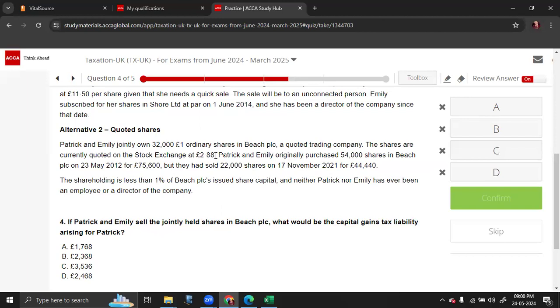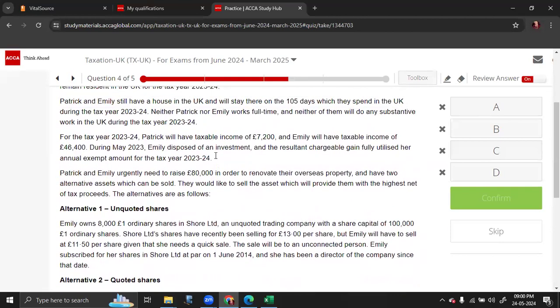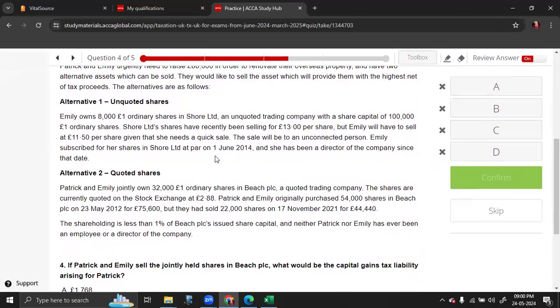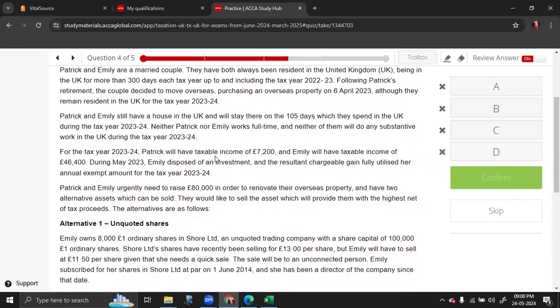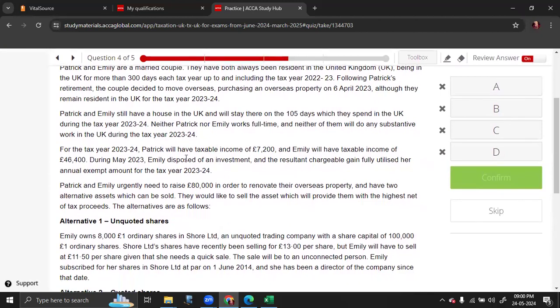The shareholding is less than 1%. Neither of them has been an employee. So you cannot claim BADR relief, nor can you claim investor relief there. The shareholding is less than 5%, and they are not employees of the company. If Patrick and Emily jointly held the shares, in that situation only 50% of the gain will go to Patrick. Both of them have utilized their AEA. Emily had utilized her AEA, but Patrick's AEA is still available and Patrick is a basic rate taxpayer. So the rate of tax will reduce there.